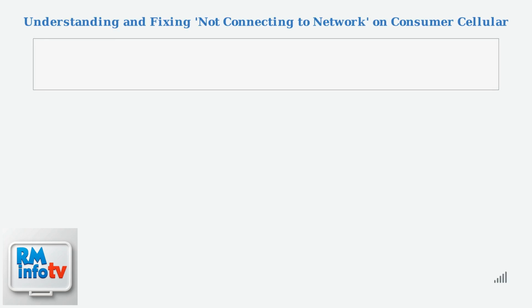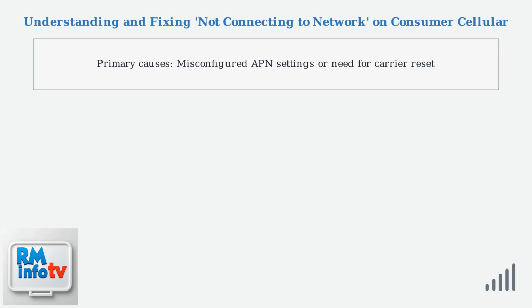Consumer Cellular operates as a mobile virtual network operator, sharing infrastructure with major carriers like Verizon and AT&T. This setup can sometimes lead to connectivity issues when the device fails to connect to the network. The most common reasons for not connecting to network errors are misconfigured access point name settings, which act as the gateway to the carrier's network, or the need for a carrier reset to refresh the connection.